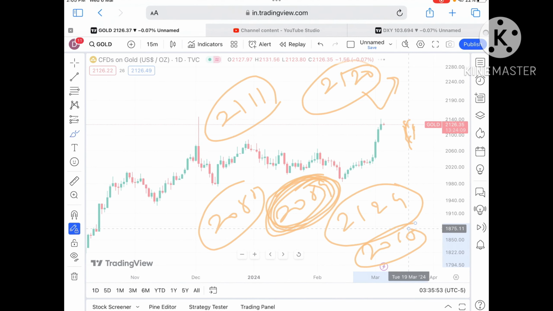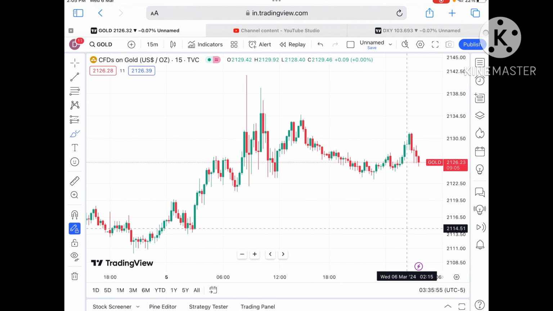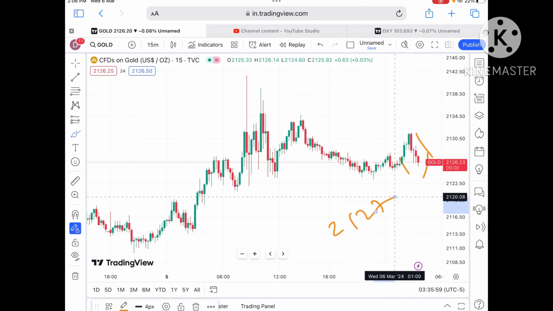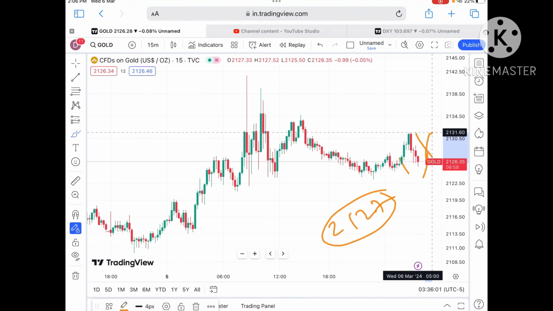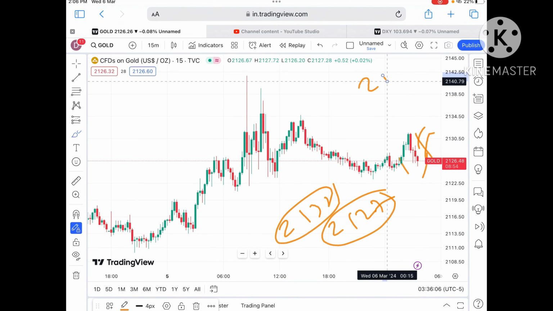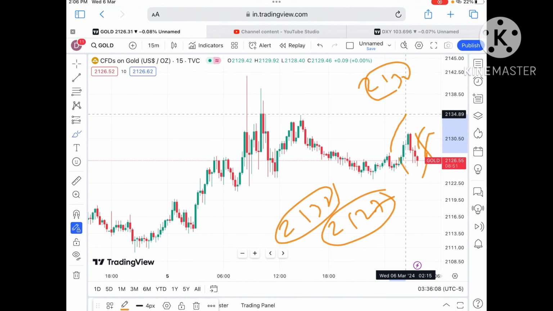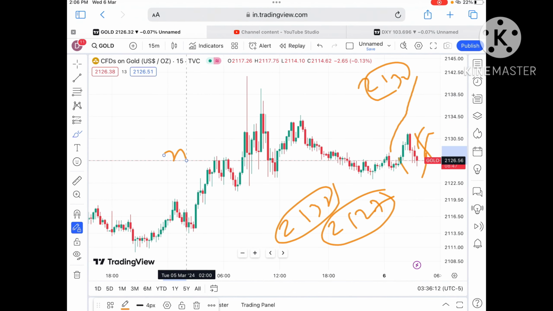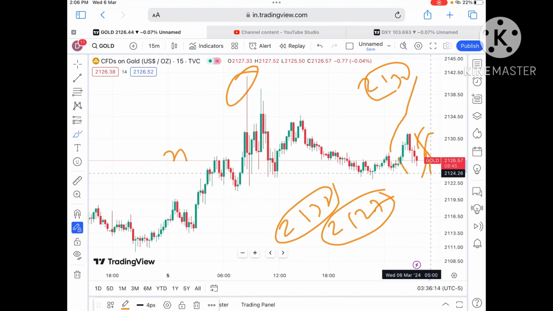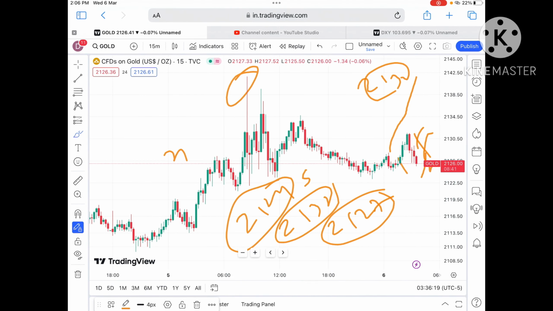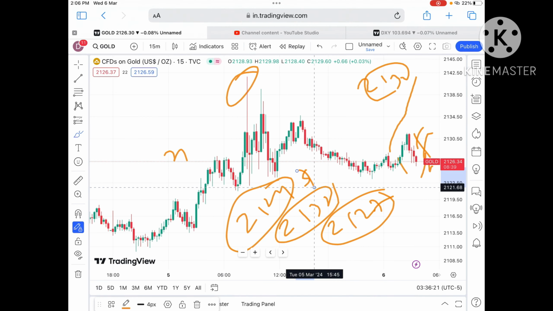I'll show you on the 15 minute chart also, so that you will not get confused about how the price of gold has moved. Look at this particular trend: it is now showing a downtrend. As soon as the price starts moving above a level of 2127, we can see it cross a level of $2132, and from there a further upside towards 2139, and it can touch its all-time high. But if it starts moving below a level of around 2124, then we can see a further fall.